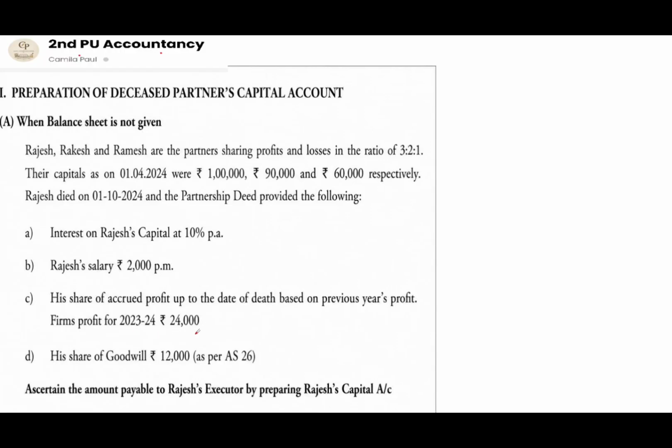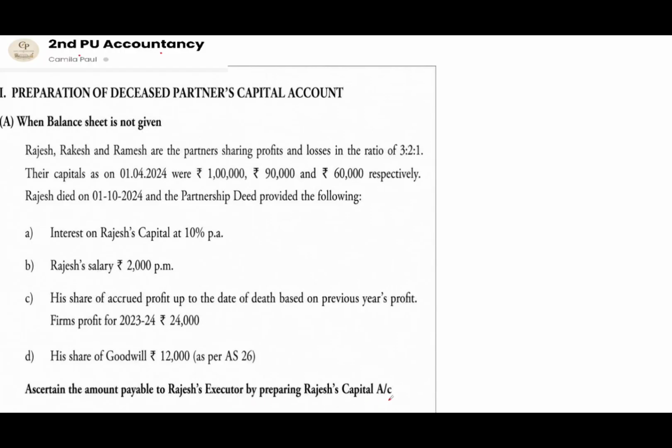And the last adjustment says that his share of goodwill is rupees 12,000, which has to be treated as per AS 26. Ascertain the amount payable to Rajesh's executor by preparing Rajesh's capital account.